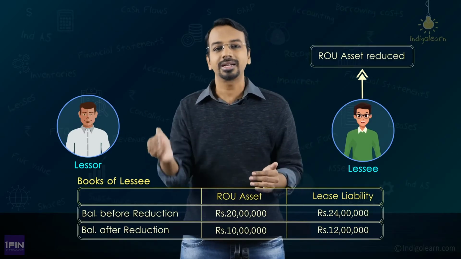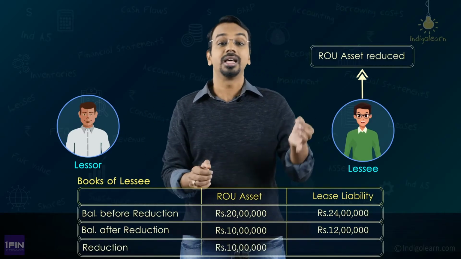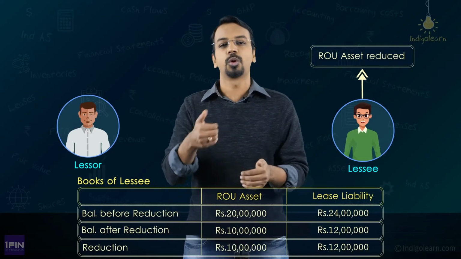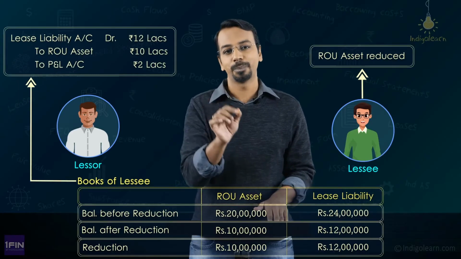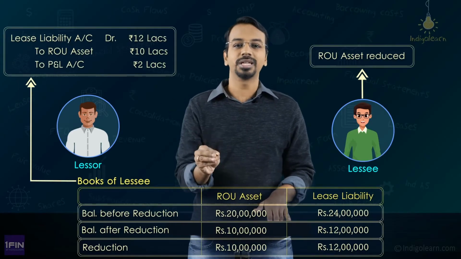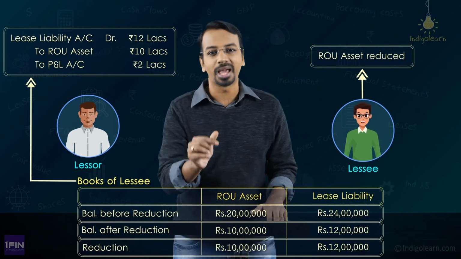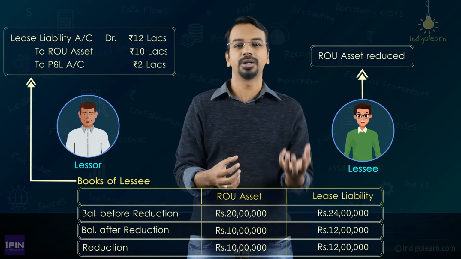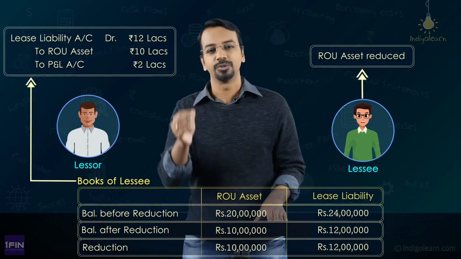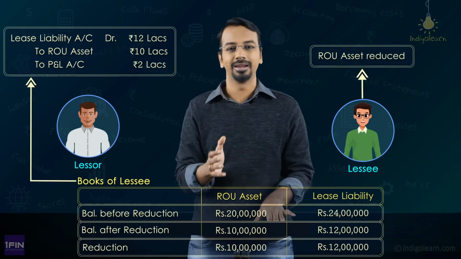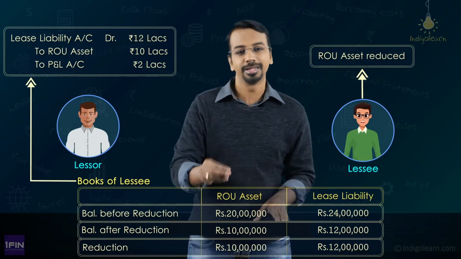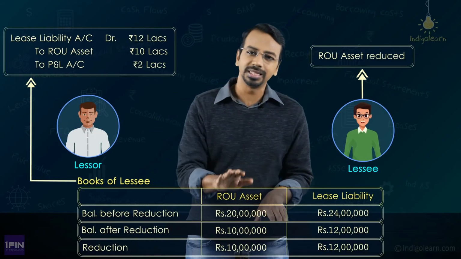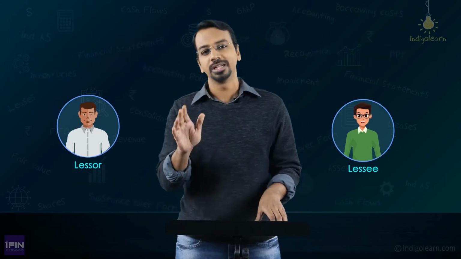So, what has happened here? Reduction in right of use asset is 10 lakhs. Reduction in lease liability is 12 lakhs. So, if you eliminate that from the books, what would you do? You debit the lease liability by 12 lakhs. You will credit the right of use asset by 10 lakhs, and this difference of 2 lakhs will be taken to P&L. It is like you are giving up an asset, you are giving up the corresponding liability, and whatever is the difference will be taken to P&L. Now, it is possible that instead of being a gain, there could be a loss as well when the liability is less and the right of use asset is at a higher number. Even in that case, you will have to charge the difference to the P&L.